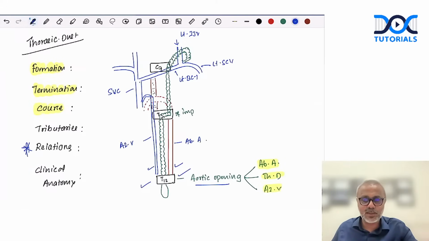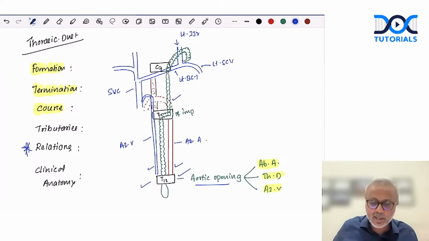Posteriorly, we have the vertebral bodies of T5 to T12. On the right side, we have azygous vein. On the left side, we have abdominal aorta. That is why I said drawing this diagram, practicing this diagram and learning this diagram is very important. This is one diagram that we must learn to describe the thoracic duct.